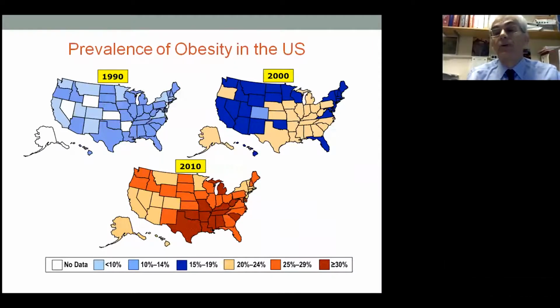The linkage between obesity and type 2 diabetes, excuse me, is very strong. These are the last 20 years' worth of data. Obesity in the US has increased dramatically. In the 1990s, most states had about 10–15% of the population with obesity. 20 years later, we are almost at 25–30% of patients with obesity.